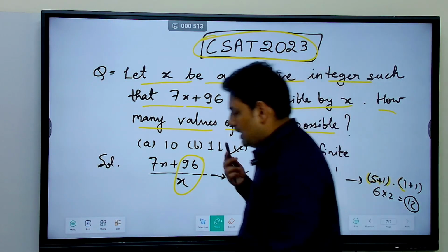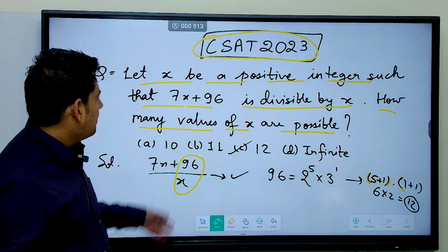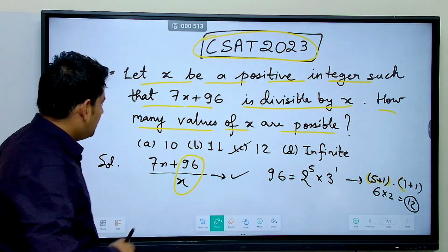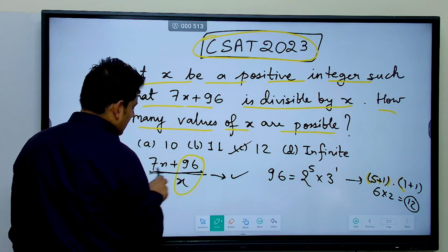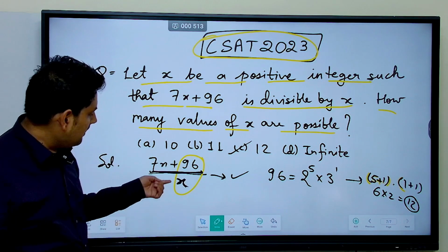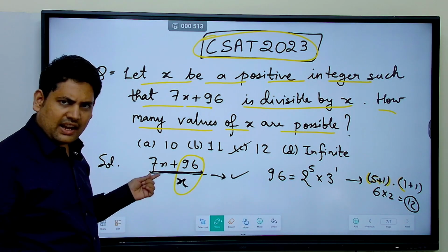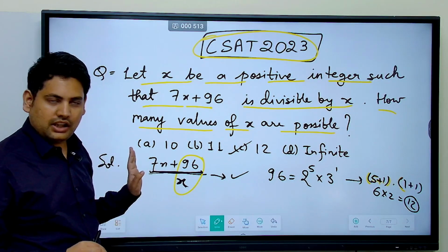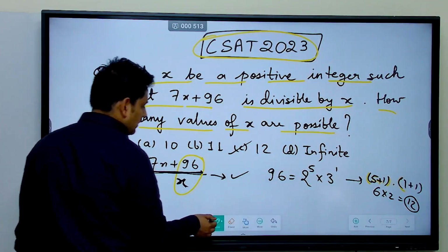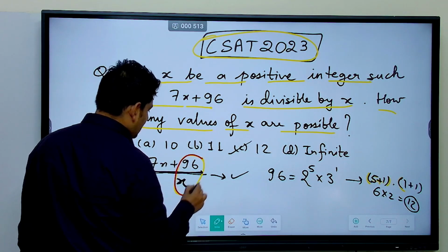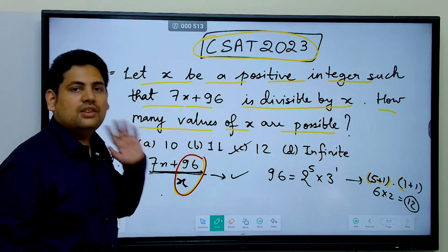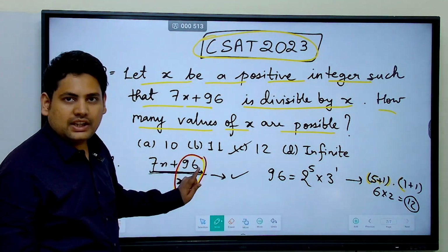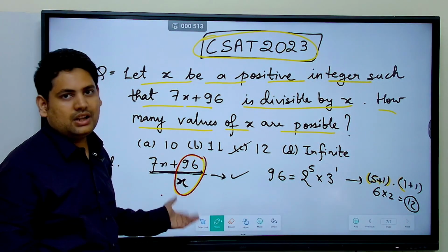The question was, x is any number such that 7x plus 96 is completely divisible by x. Now if 7x plus 96 is completely divisible by x, then first understand, if you divide 7x by x, then x and x will cancel out. That is fine. So the 7x part is always divisible by x. Correct? The only question is, when you write 96 by x, will this give a whole number or not? Which means if x is a factor of 96, then this will give a whole number, otherwise not.